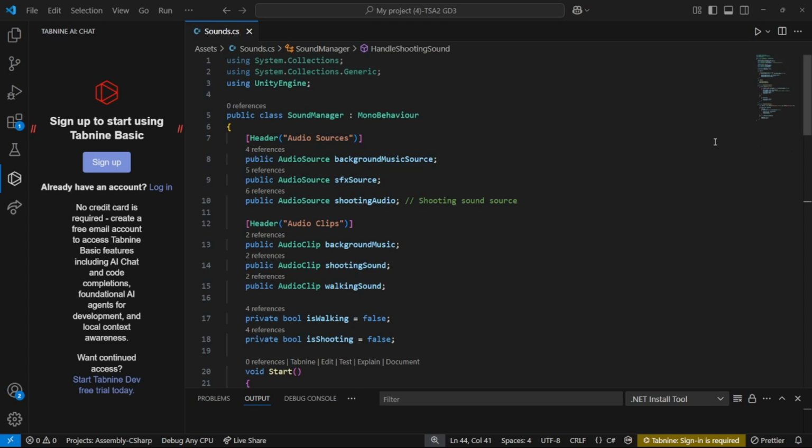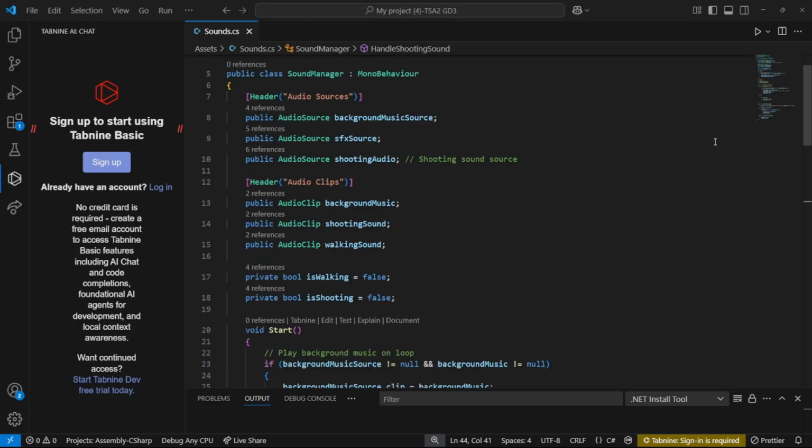Firstly, we want to declare variables in the sound manager script. For the audio sources, first the background music source, place the background music. Next is the SFX source. It handles general sound effects such as walking or running. Next is the shooting audio, specifically place the shooting sound.